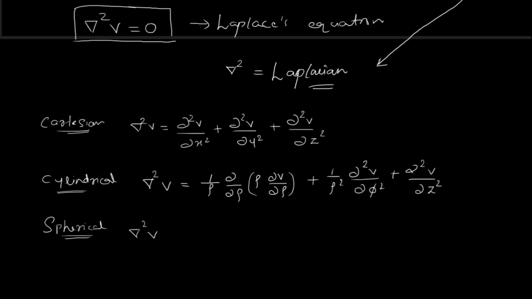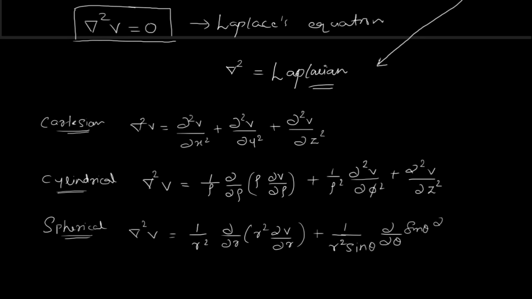Now in spherical coordinate system, we express Laplace equation as del square V equals 1 by r square partial with respect to r of r square partial V by partial r, plus 1 by r square sin theta partial with respect to theta of sin theta partial V by partial theta, plus 1 by r square sin square theta partial square V by partial phi square. So we just formulated Laplace equation in three coordinate systems.